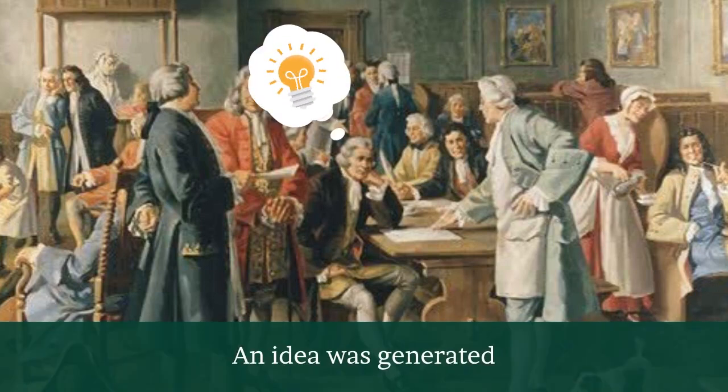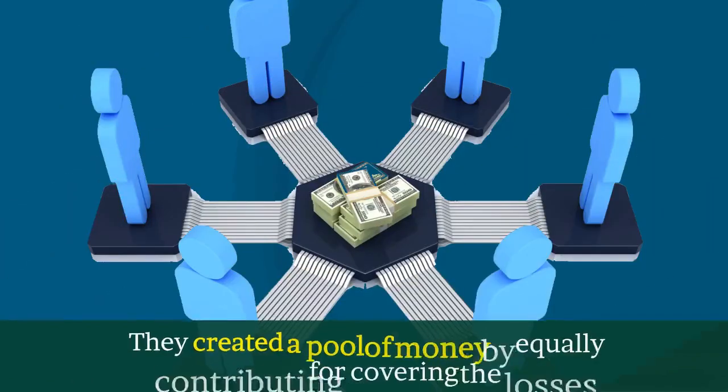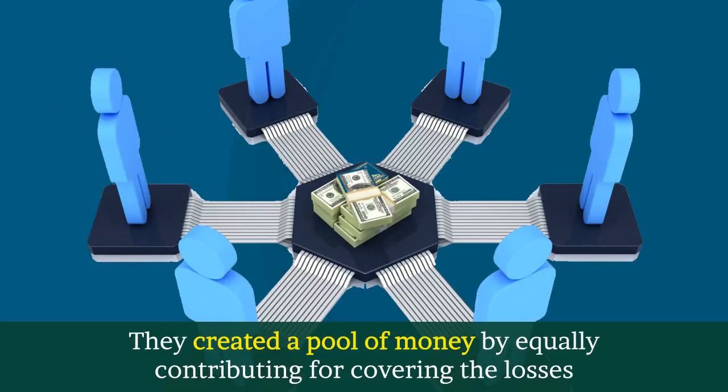The idea which came from their many rounds of discussion was that perhaps they should each share the risk by contributing a certain percentage of loss. Out of all the voyages, only a few would suffer a loss, but no one knows who that will be. So, what they agreed was to compensate those who suffer a loss on a voyage by equally contributing to a pool of money which will cover the financial losses of the merchants.